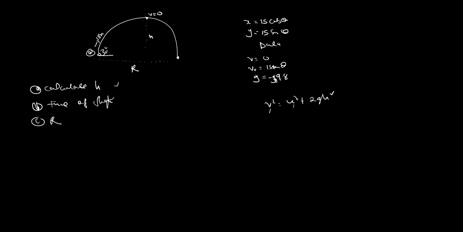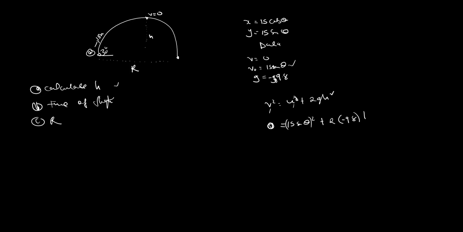So what I'm going to do is I'll say final velocity is 0 at the peak, so I'll just write 0 there, then is equal to, initial velocity is now in the y, that is now 15 sine theta. Now it's squared, so you square that in the formula, then plus 2. The gravity now is going up, that's negative 9.8.